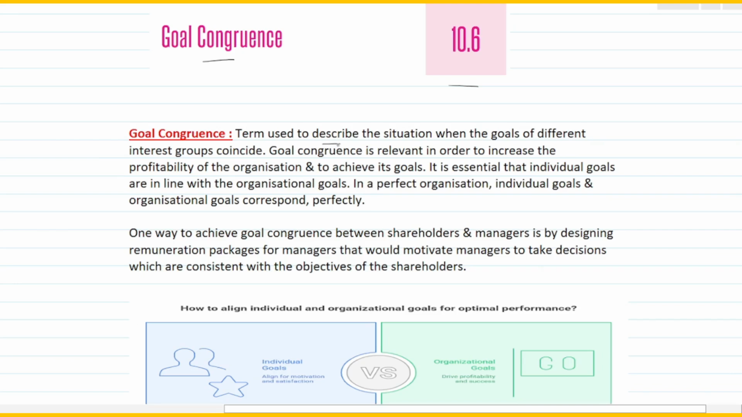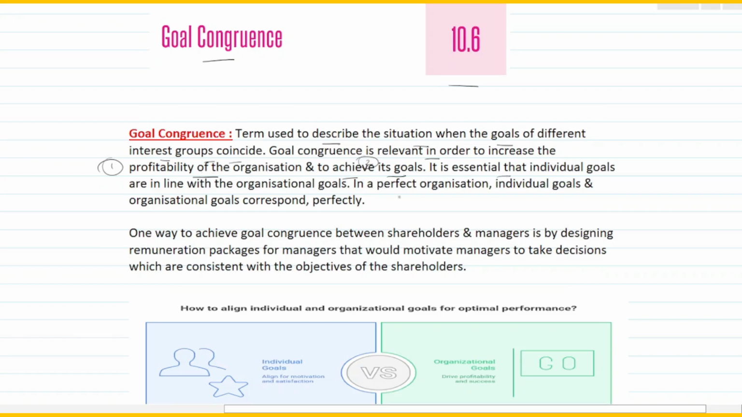It is a term used to describe the situation when the goals of different interest groups coincide. When there are different interest groups whose goals are different but coincide, that means they work for a common purpose. In that case it is called goal congruence. Goal congruence is relevant in order to increase the profitability of the organization and to achieve its goals. So the first part is profitability, and the second part is the attainment of the goals.